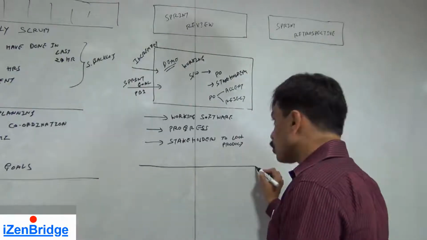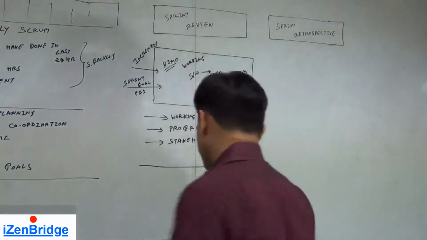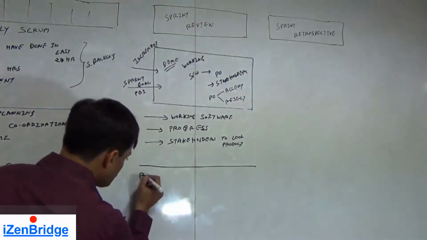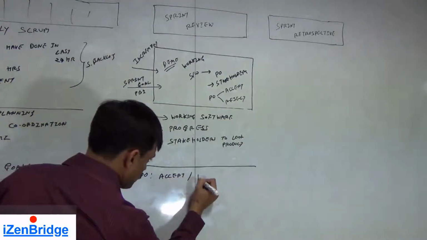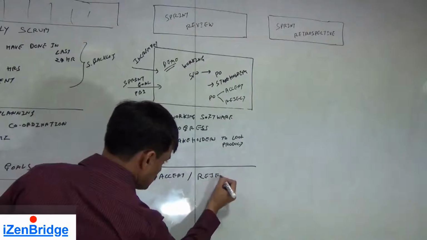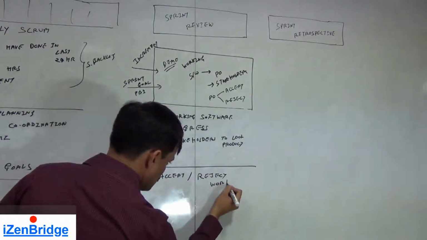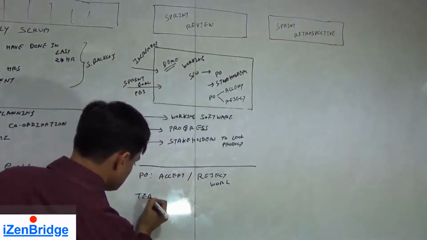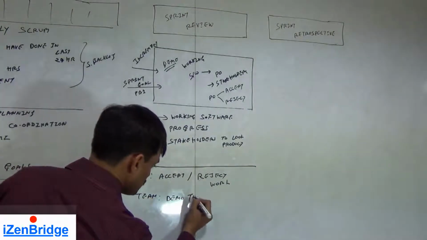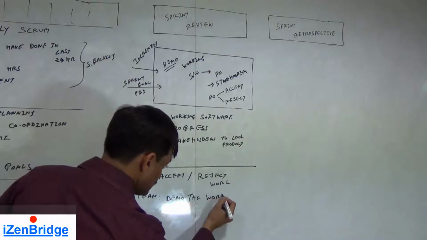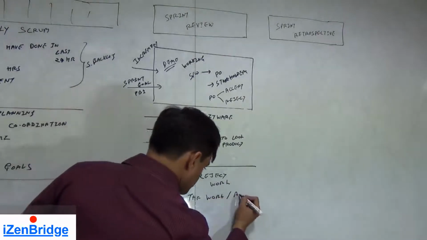Now let's talk about roles. Who does what? The product owner accepts or rejects work. The team demos the work. They take accountability of the work.